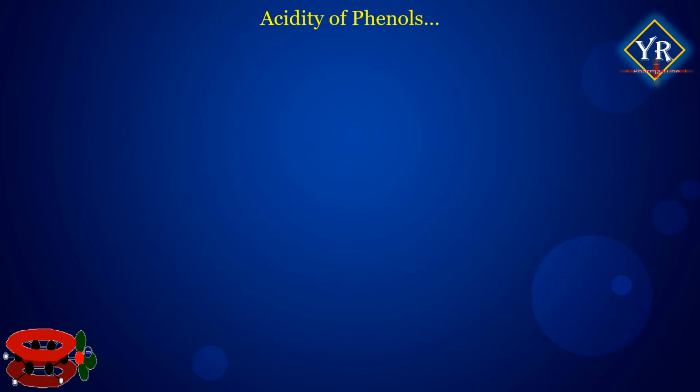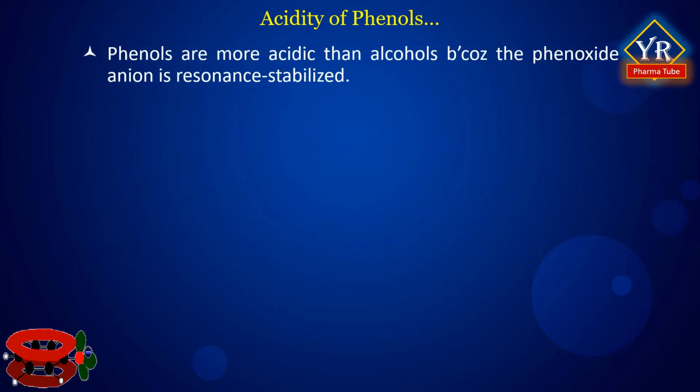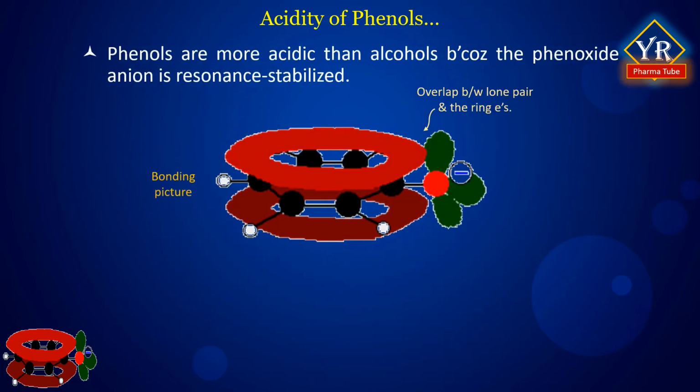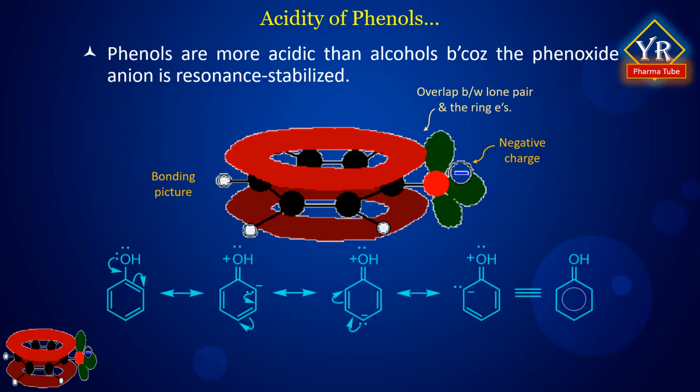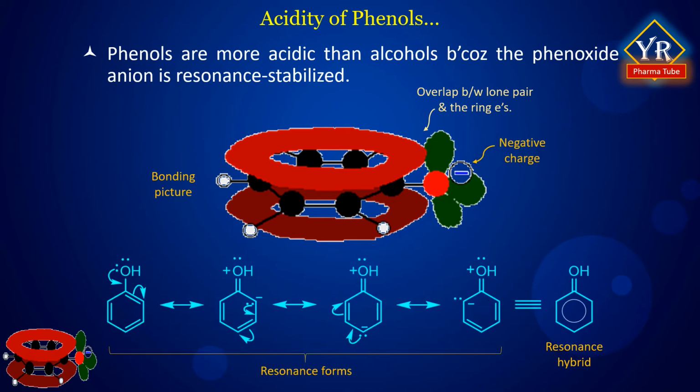1.0. Phenols are more acidic than alcohols because the phenoxide anion is resonance stabilized. In phenols, the hydroxyl group is directly attached to an aromatic ring, allowing resonance interaction between a lone pair of electrons on oxygen and the aromatic pi cloud. Due to this, the ring becomes more negative and the hydroxyl group more positive. Because of this resonance, the oxygen-hydrogen bond is more polar in phenols than in alcohols and consequently more acidic.